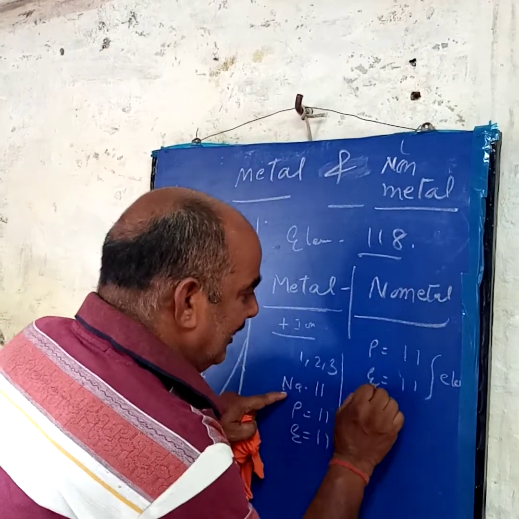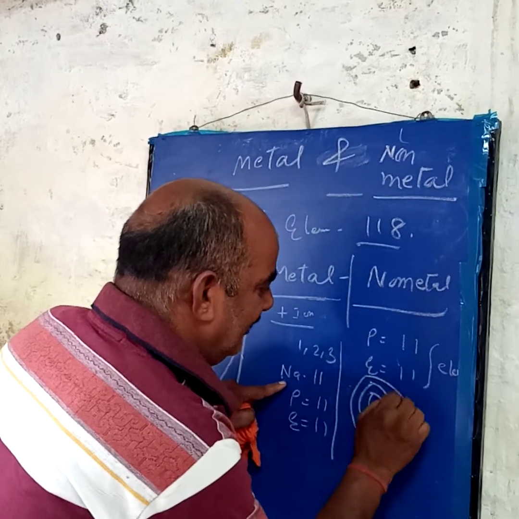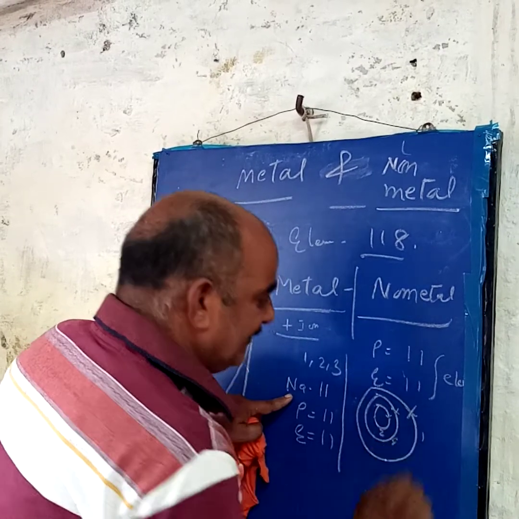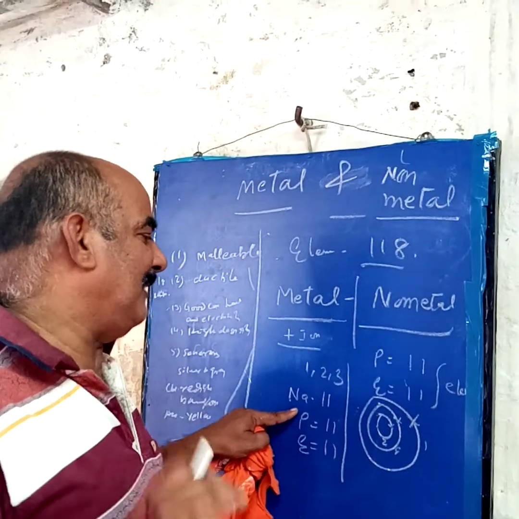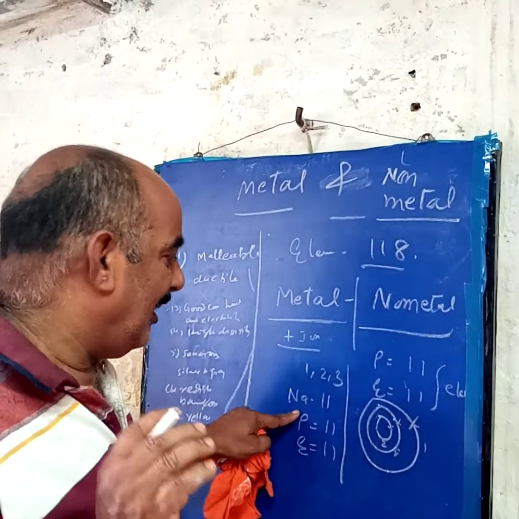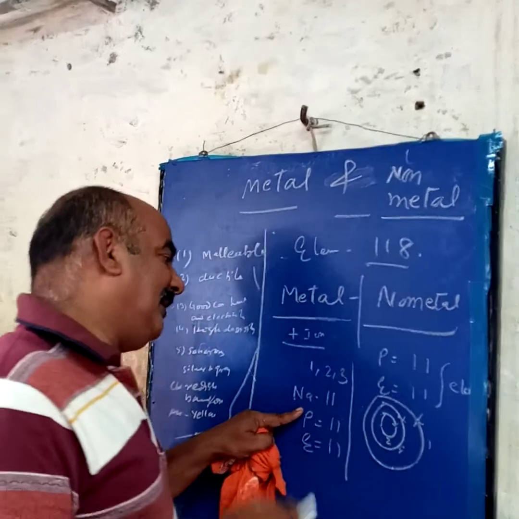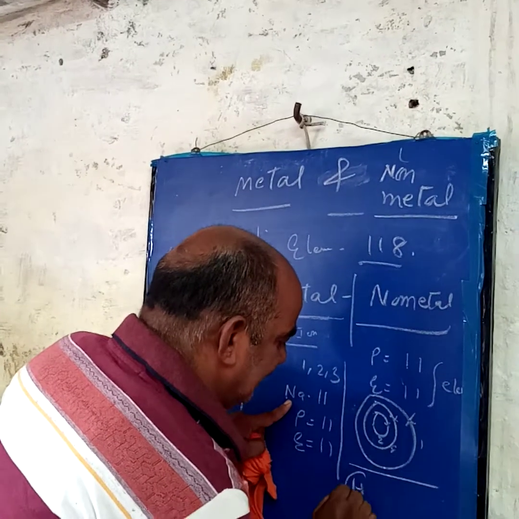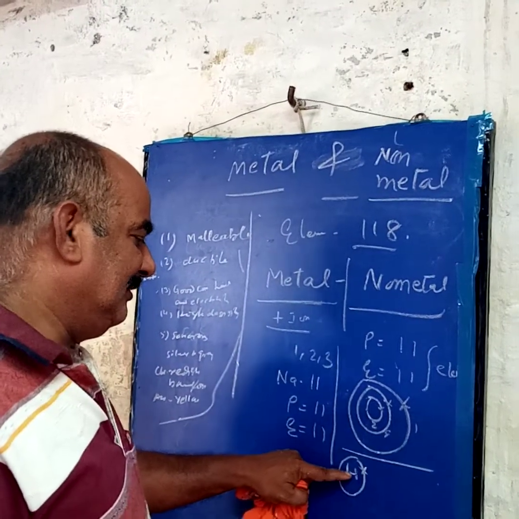First, the electronic configuration of sodium is 2, 8, 1. Now all metals or non-metals always try to become inert. Inert means non-reactive. How does an element become non-reactive? When the last orbit has 8 electrons. But here is a question: there is one exception, hydrogen. Hydrogen has only one electron in the last orbit, but it is a non-metal.